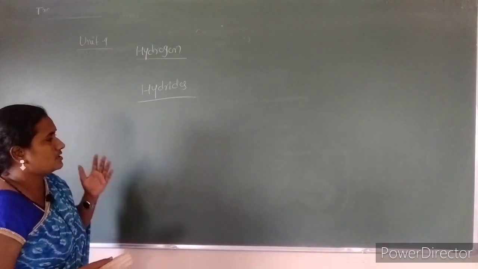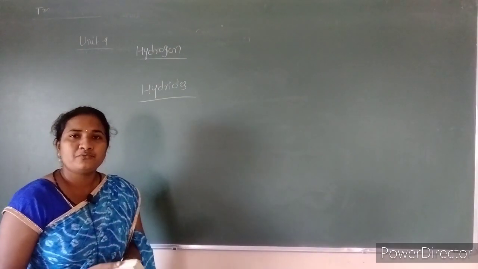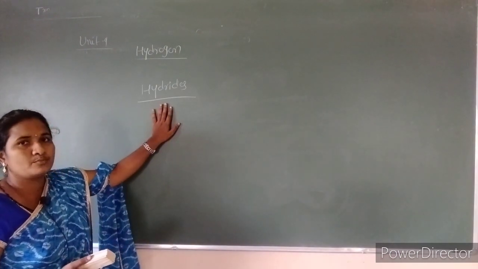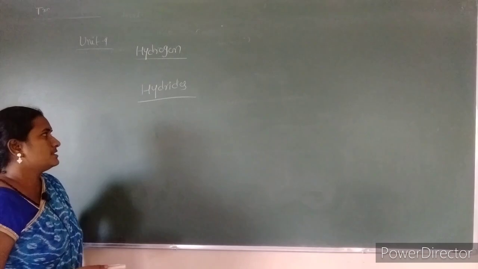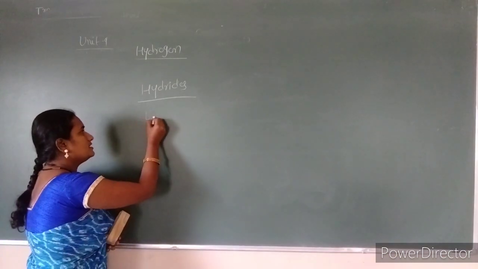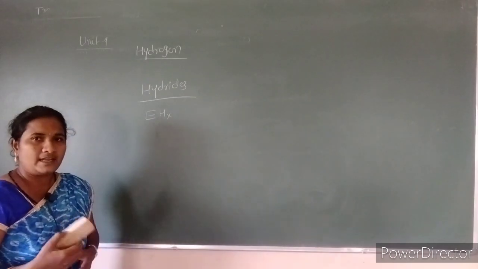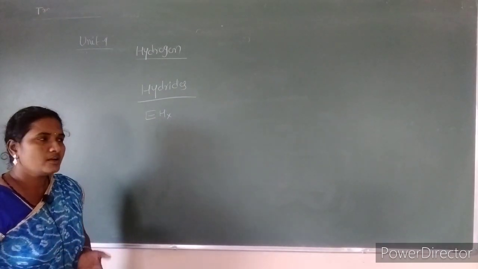So hydrogen always exists in combined form with other elements. That is why those binary compounds are said to be hydrides, and we can write them in general as EHx, where E is another element. They may be metals or also non-metals.